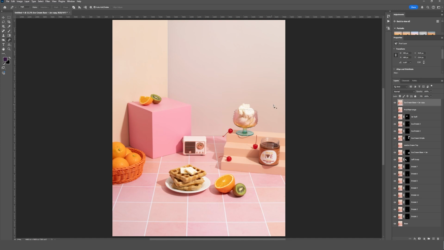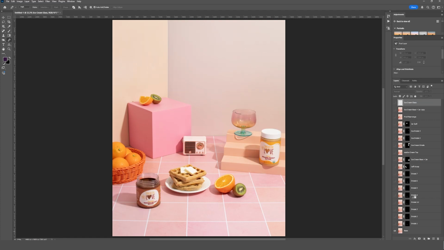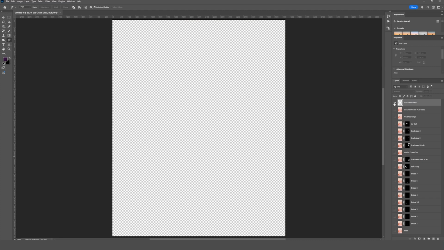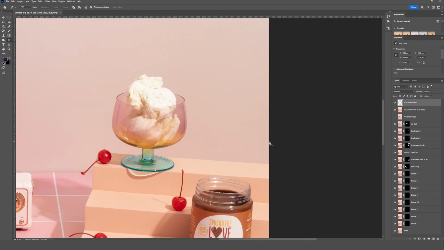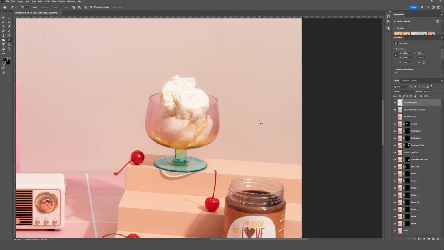So from this layer here, go ahead and hit Control or Command J with your selection activated. And now that's going to make a separate layer with just that selection. So we'll call this ice cream glass. And so if we turn off all of our layers now, you can just see we have our glass there, which is exactly what we want. So now we can come back in and do a little more masking just to blend this in and make it look really natural.